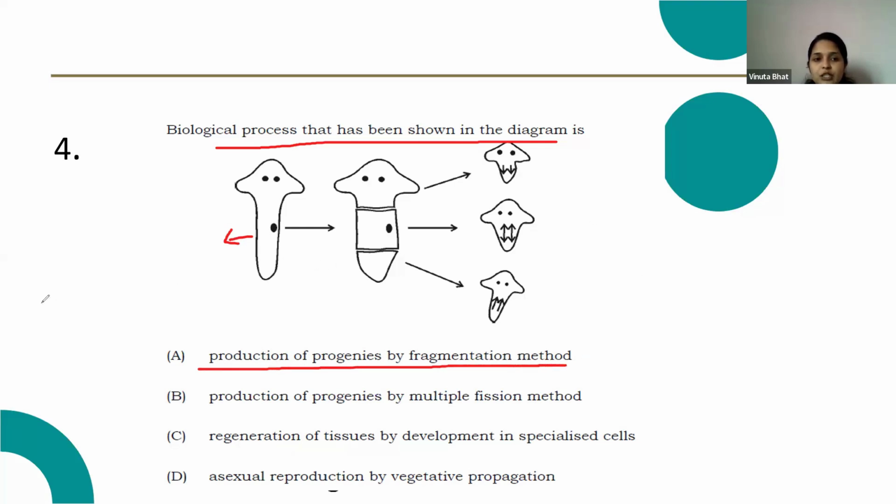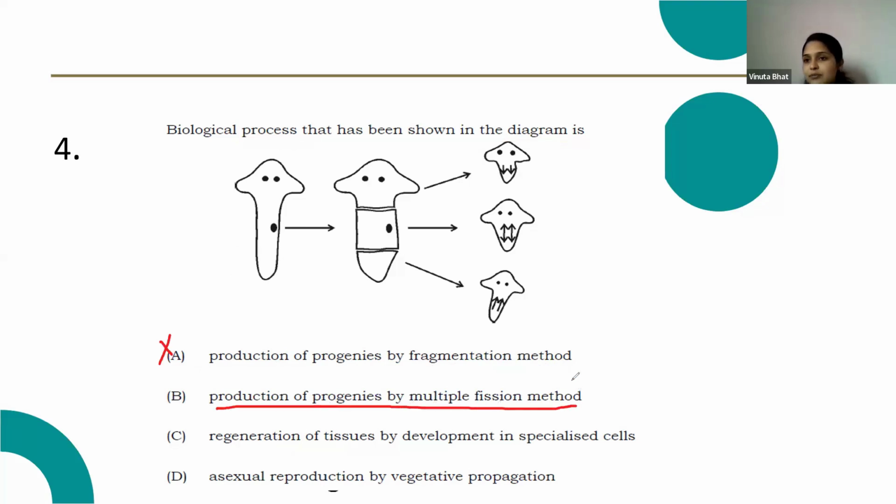This is not a fragmentation method. Production of progenies by multiple fission method. This is not a multiple fission method. Regeneration of tissues by development in the specialized cells. So the correct answer is option C, regeneration of tissues by development in specialized cells. Asexual reproduction by vegetative propagation, that is not a correct answer. The correct answer is option C, regeneration of tissues by development in specialized cells.